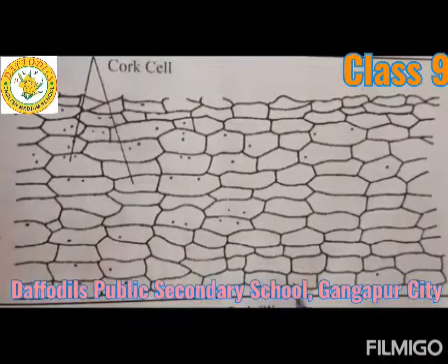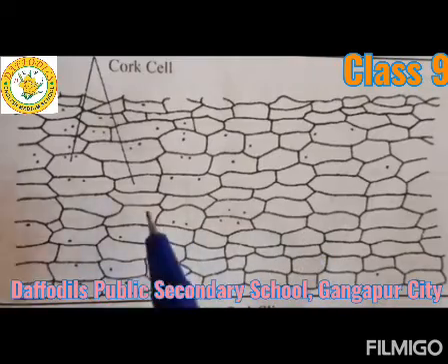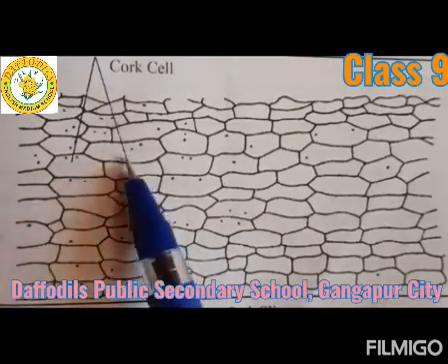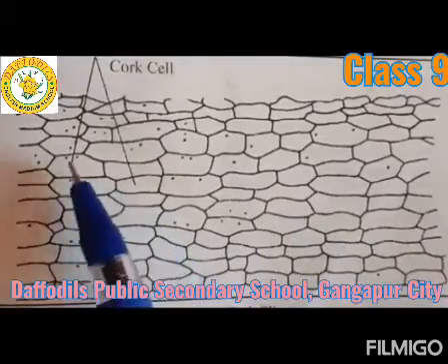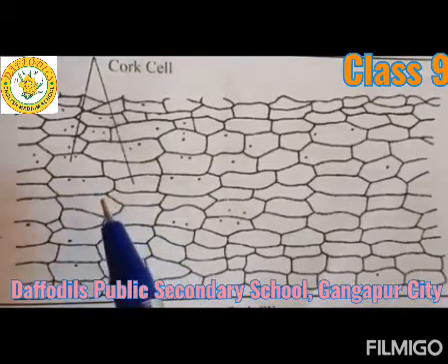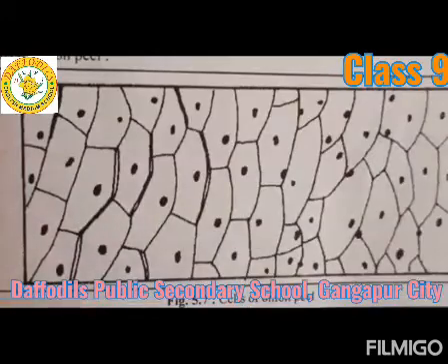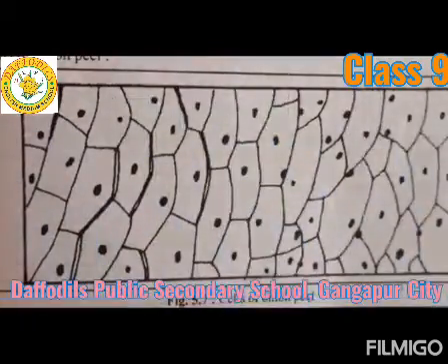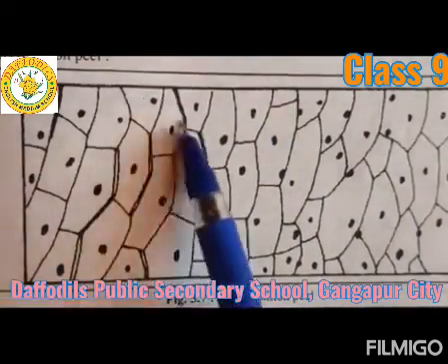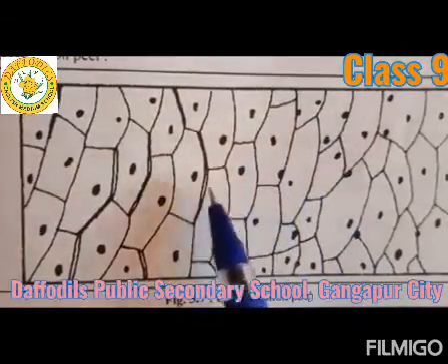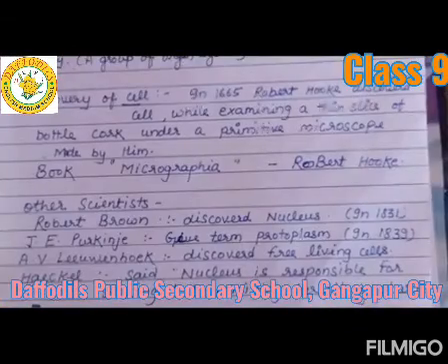This is the figure of the cork slice that was observed by Robert Hooke under his self-designed or primitive microscope. He found a little compartment-like structure in the cork slice. This little compartment-like structure is called a cell. The second figure is of an onion cell. In this structure we observe little compartments. This little compartment is known as a cell.